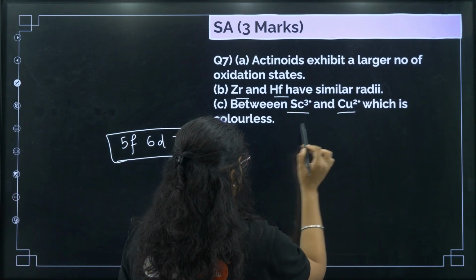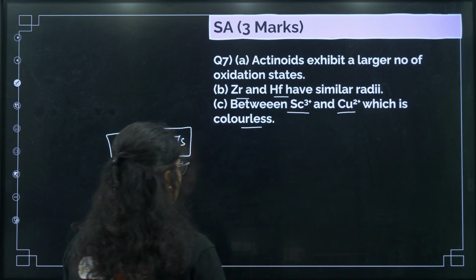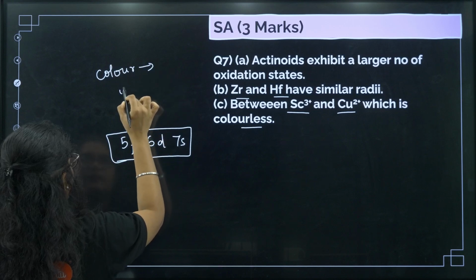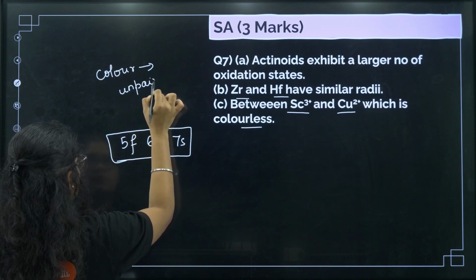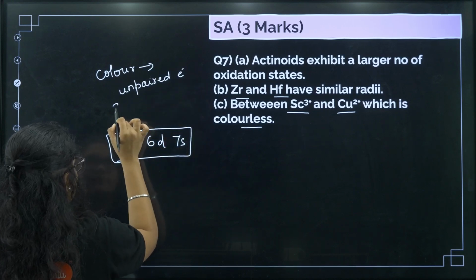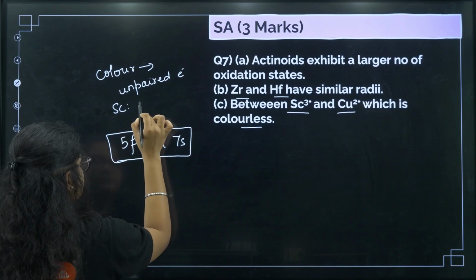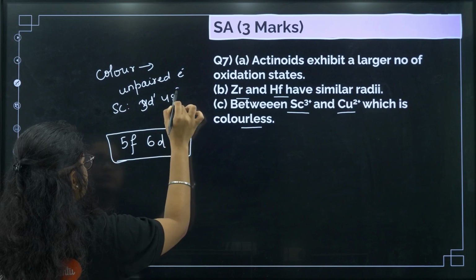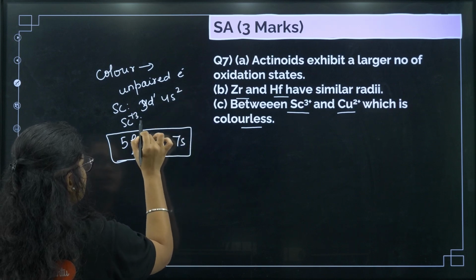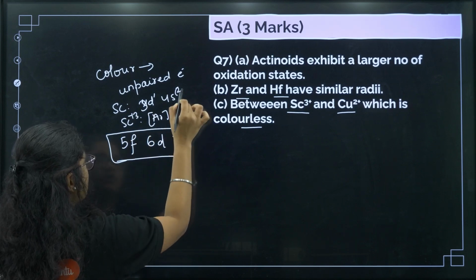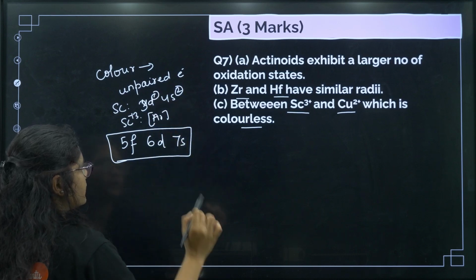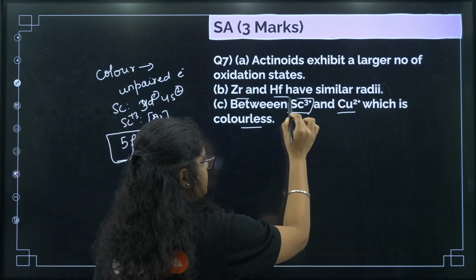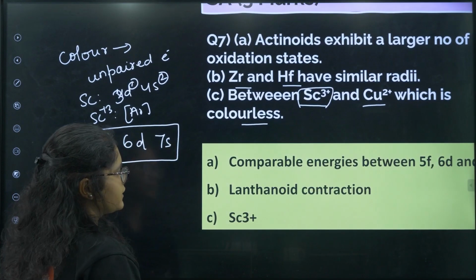Between scandium 3+ and Cu 2+, which is colorless? So if you remember, for color what do we need? Color, what is needed? Unpaired electrons, right? Now if you see, scandium electronic configuration is 3d1 4s2. So scandium 3+ will have what? Argon, and these will not be there, right? So this will be a total noble gas configuration, okay? So that is why scandium 3+ will be colorless. So you can see the answer.